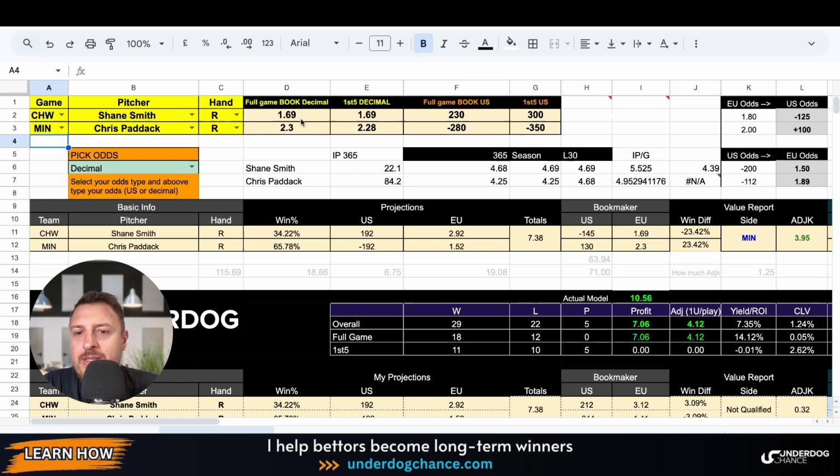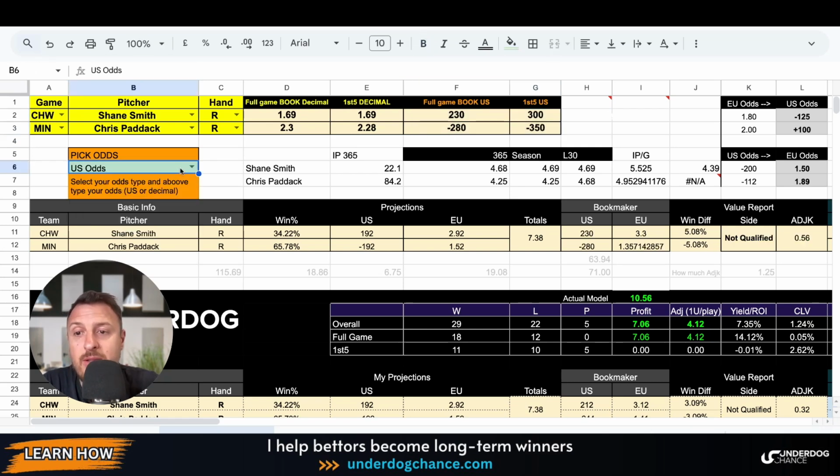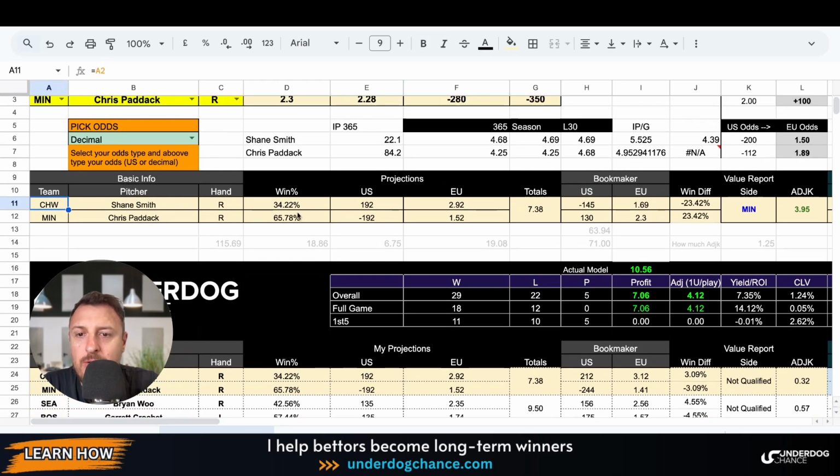Okay, and then of course I use decimal odds. So if I use decimal odds, you can delete this. If you use American odds, which I don't recommend, especially if you use betting models, I don't know why people use American odds. But anyway, you type the teams, the pitchers, their hands. You can go to MLB.com, click on scores, and you see all the games, all the players with their hand. And then you simply use your bookmaker and you type your odds, or if you use American odds. And then the betting model will calculate these projections.